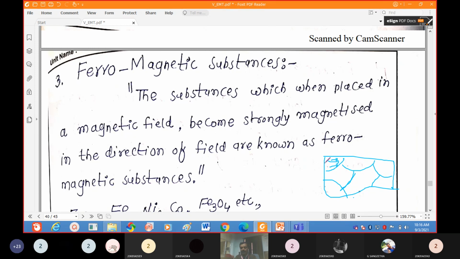Because of that magnetic dipole moment, one side will act as a north pole and the other side will act as a south pole. So this domain has a particular magnetic field. Another domain is oriented in a different direction, not similar to this one. Like that, another domain is oriented in another direction. Different domains are oriented in different directions.